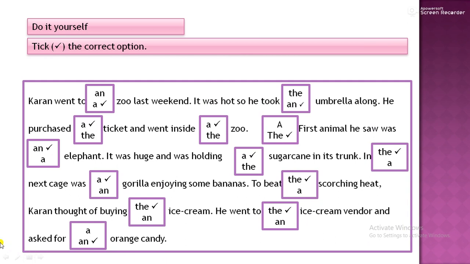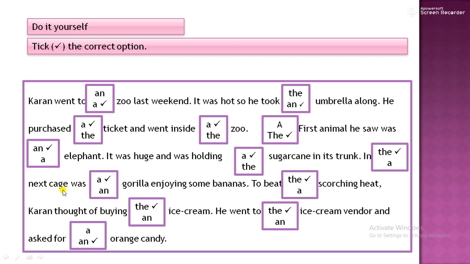Karan went to a zoo last weekend. It was hot, so he took an umbrella along. He purchased a ticket, a single ticket, and went inside the zoo. The first animal he saw was an elephant, so article an. It was huge and was holding a sugarcane, single, in its trunk.